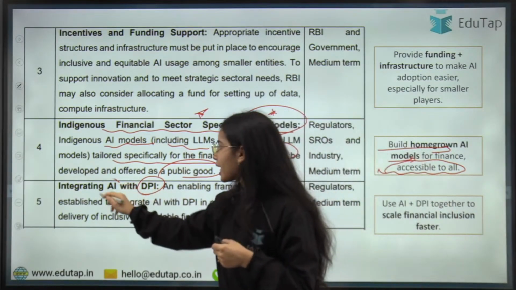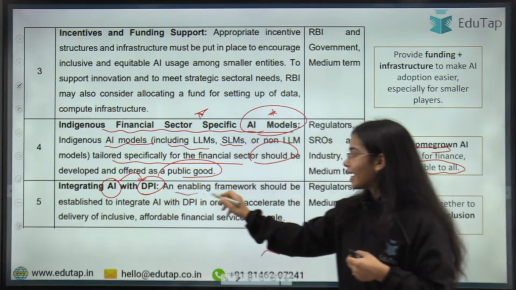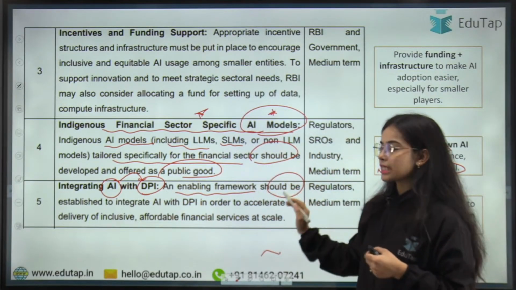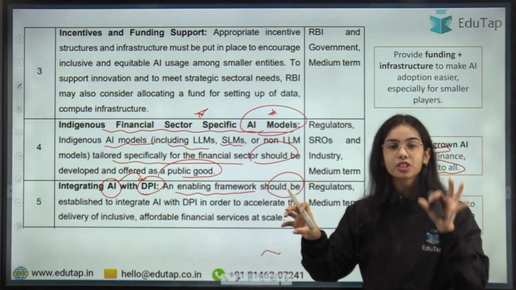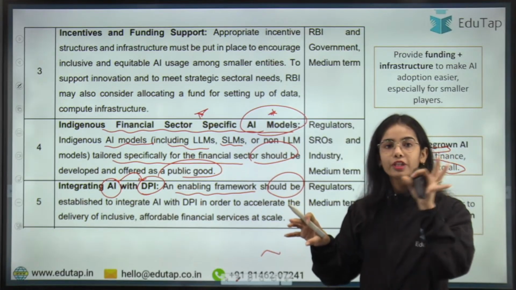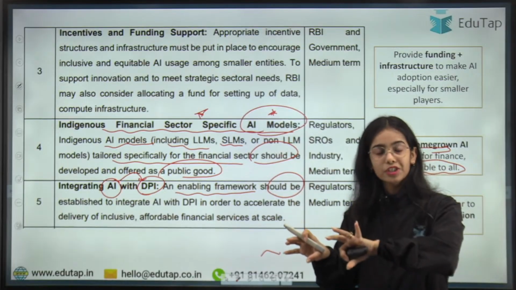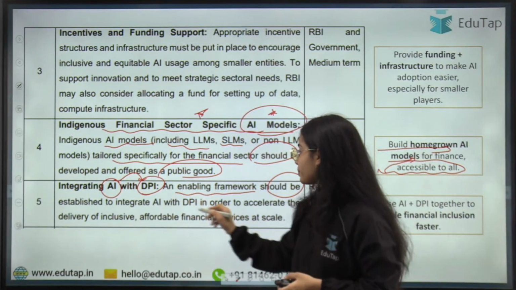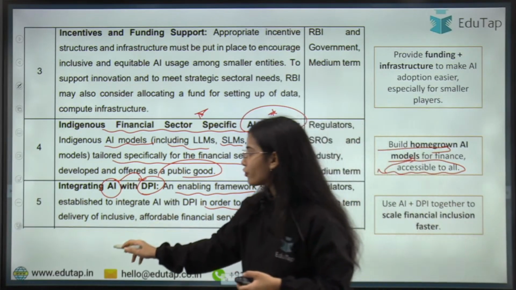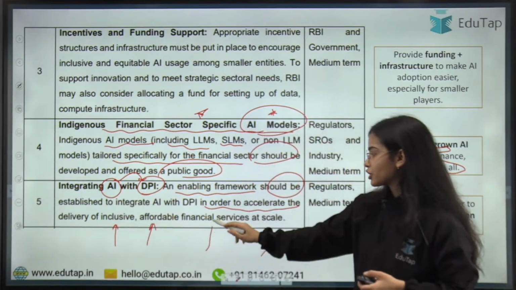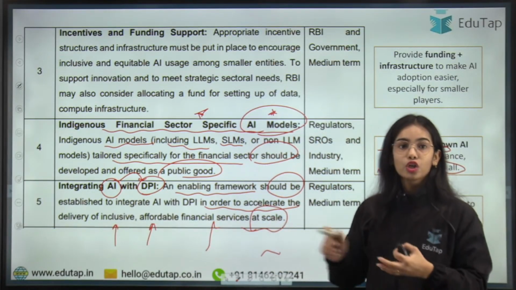So an enabling framework should be established to integrate the artificial intelligence with the digital public infrastructure, with the UPI system, with the Aadhaar card system, or with the DigiLocker and such, in order to accelerate the delivery of inclusive, affordable financial services at scale.